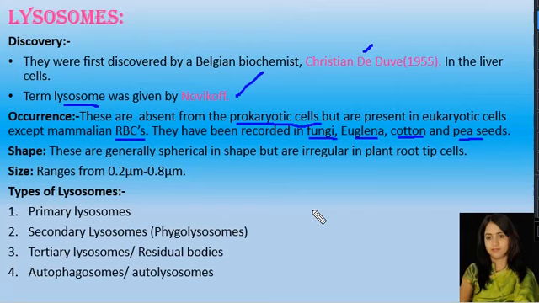Now, the shape and size of lysosomes. The lysosomes are generally spherical in shape but irregular in plant root tip cells. The size ranges from 0.2 micrometers to 0.8 micrometers.